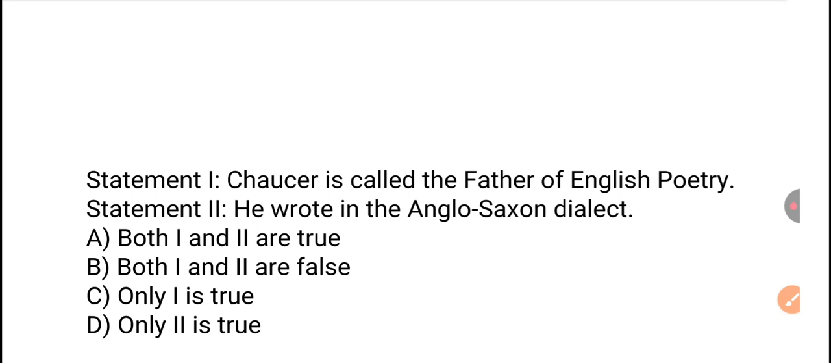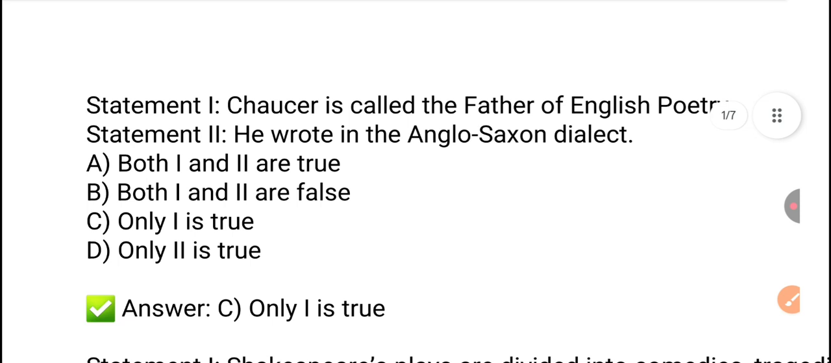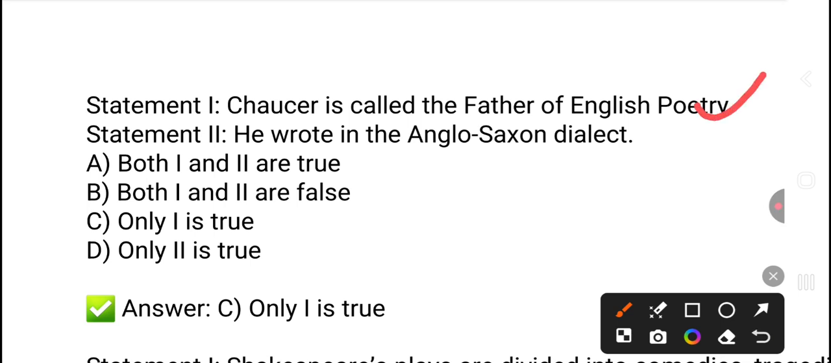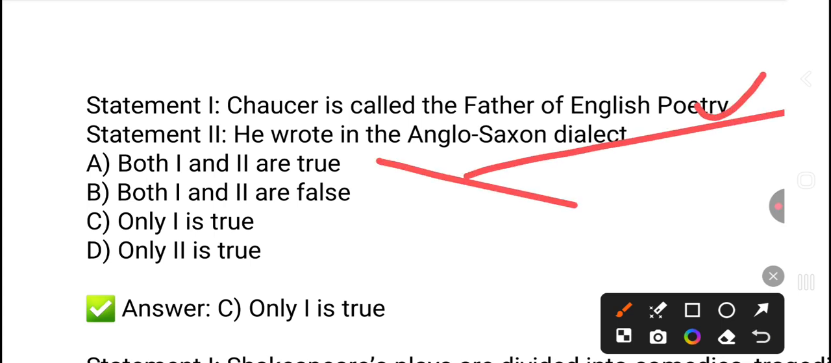So our right answer is option C, only one is true, because Chaucer is called the father of English poetry. It's the right statement, but he didn't write in Anglo-Saxon dialect. So the second statement is wrong. So the answer is option C.